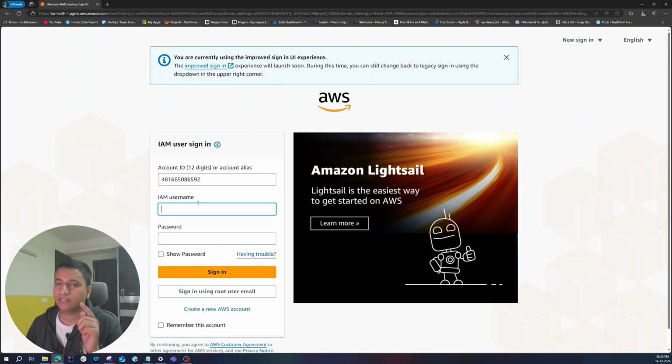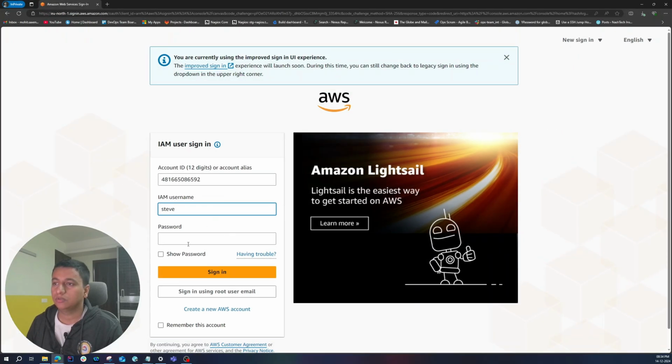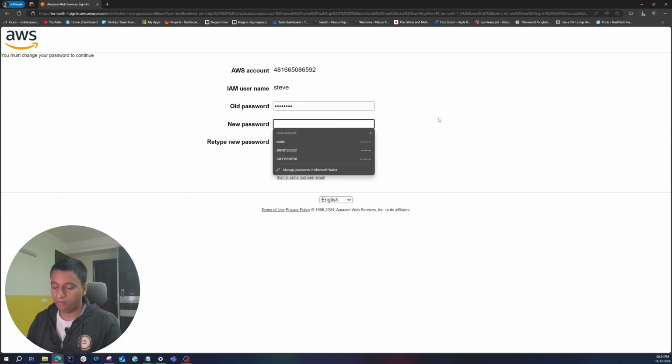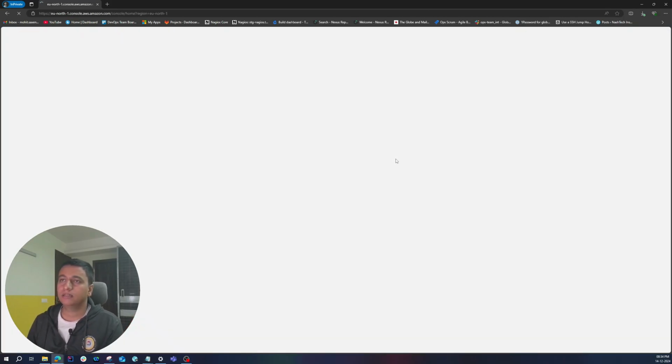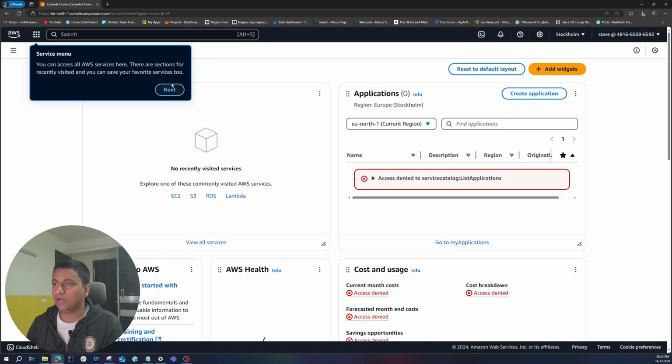Since we are here, now it's asking for a username and password. For the username, it's Steve, and let's go back and copy the password. So put in the password and sign in. As you can see, during the first login, it's asking Steve to change the password. So let's do that. Let's put in the old password and then a new password. Confirm password change. And in just a couple of seconds, it is done. So now Steve is